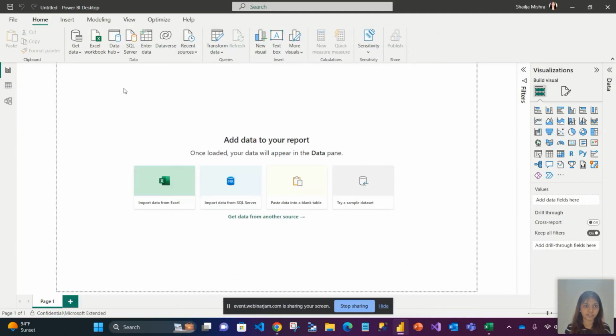So this is a very good feature. In our case, mostly we work on Excel files, so that is why you'll see that in order to bring in Excel, there is a separate icon directly given here.